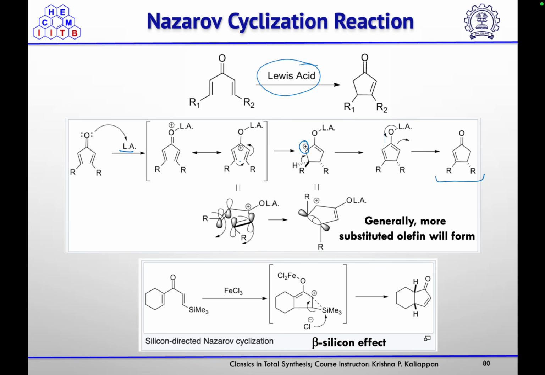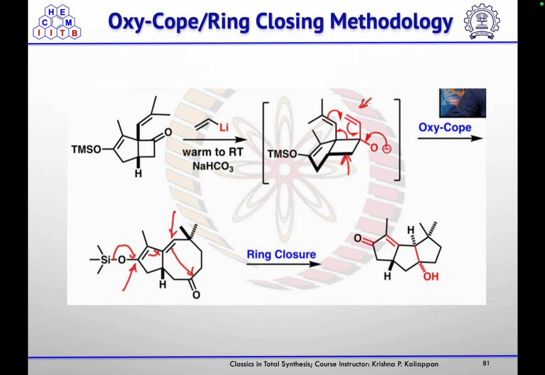So generally the more substituted olefin will form, but if a silicon group is there, then because of the beta silicon effect, the less substituted olefin will form. So if the silicon group is there, then that silicon can stabilize the carbocation at the beta position. Because of that, it will form the less substituted double bond.